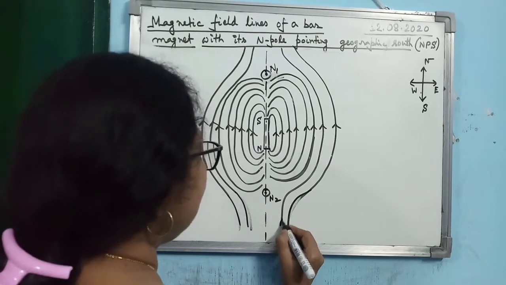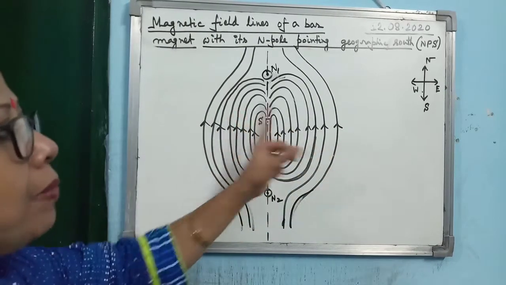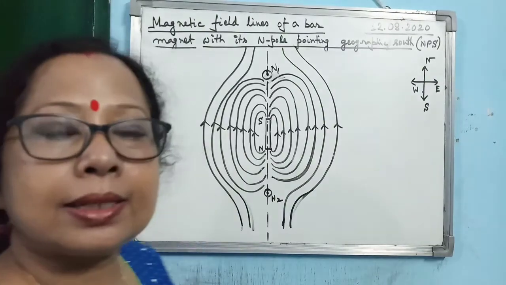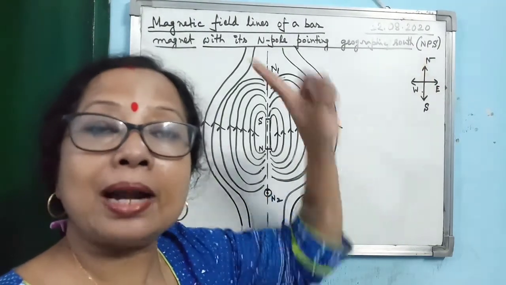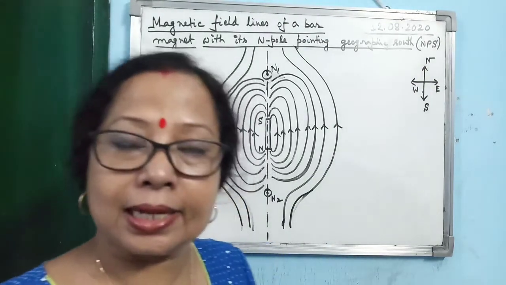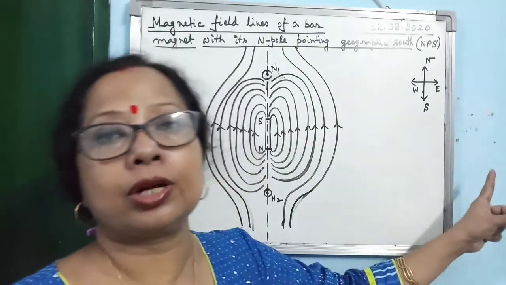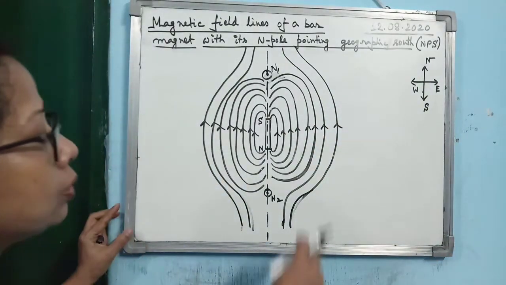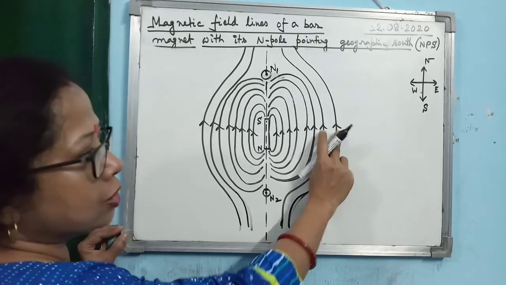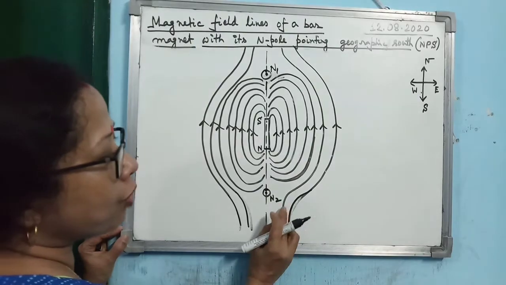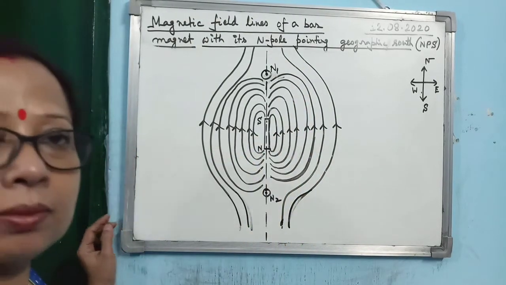Please draw them parallel. They are representing the Earth's magnetic field. Now remember, in this case, Earth's magnetic field direction is always from south to north. Why? Because for the bar magnet that represents Earth's magnetic field, the south pole is near the geographic north. That is the reason. So in this case, the last two lines are the Earth's magnetic field, and their arrows will also be from south to north, the same as that of the bar magnet's.